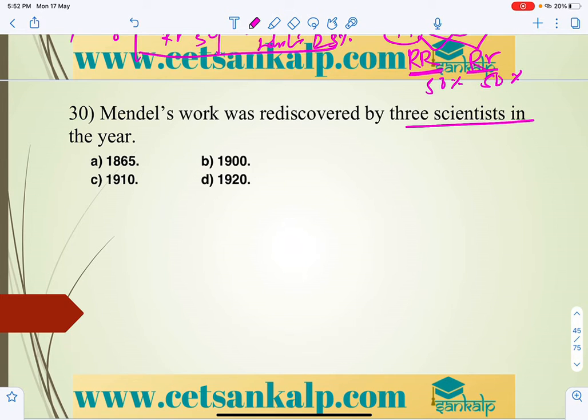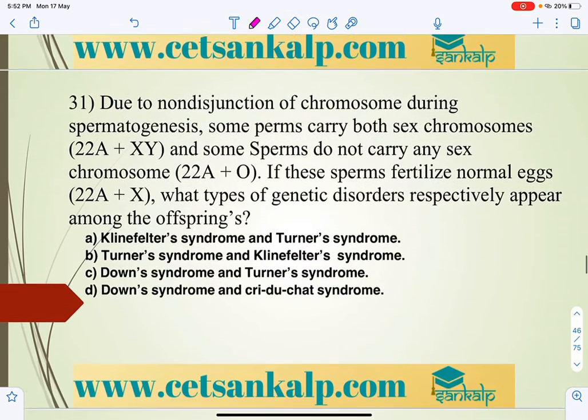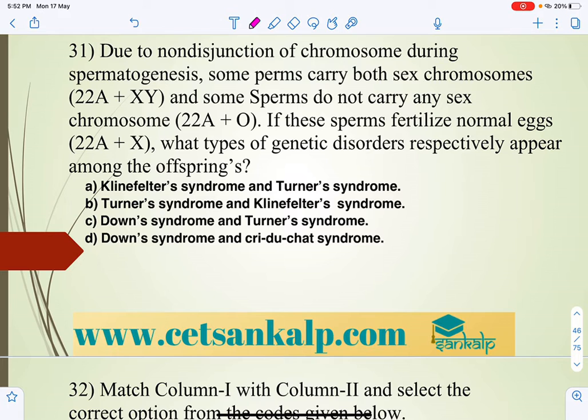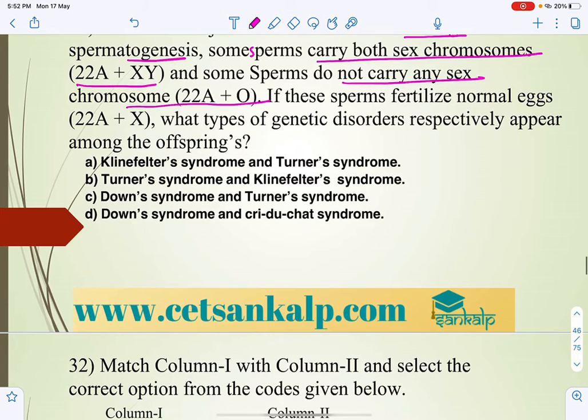Three scientists, that is in 1900. In the beginning I mentioned that in 1900 they rediscovered his work. Due to non-disjunction of chromosomes during spermatogenesis, some sperms carry both sex chromosomes, 22A+XY, and some sperms do not carry any sex chromosomes, 22A+0 or O. If these sperms fertilize the normal eggs, what type of genetic disorder respectively appears?